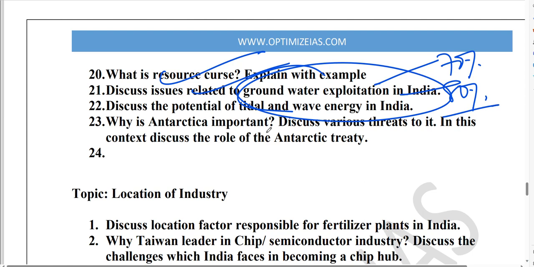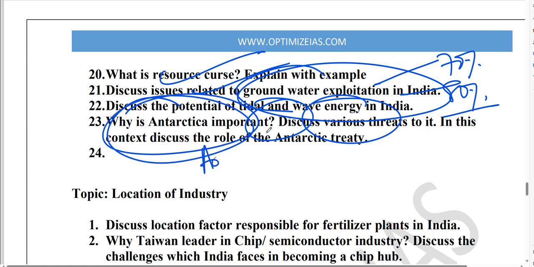But the groundwater is depleting very fast in India. So what are the issues related to groundwater exploitation in India? Next, guys, tidal and wave energy, very important. Then, guys, Antarctica and Arctic, very important. India has come out with some Arctic policy, very important.